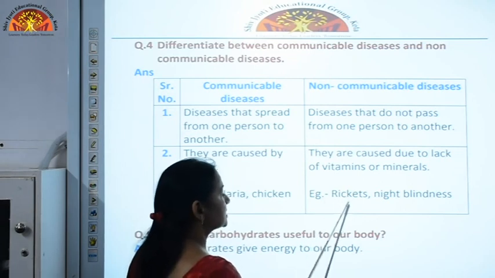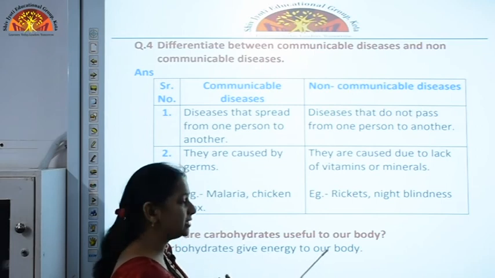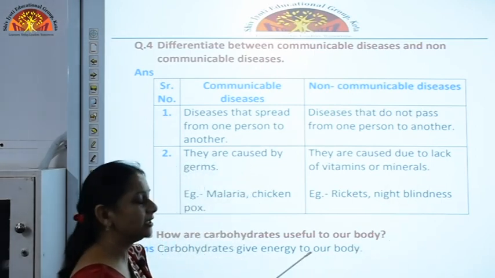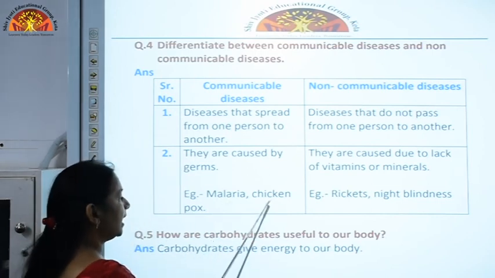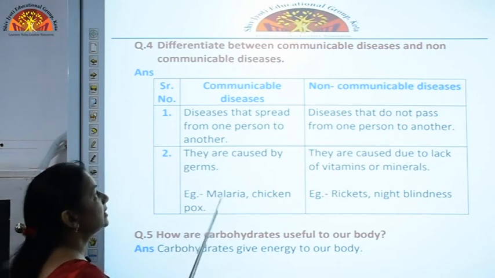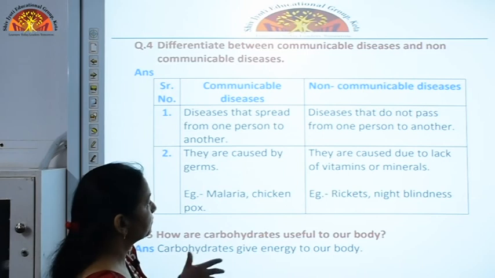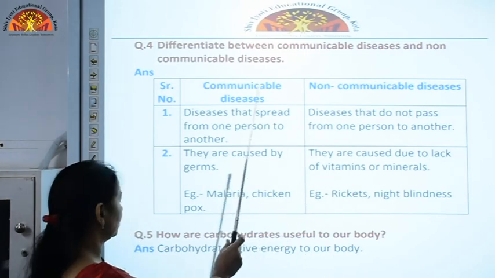Like the examples are rickets, which is caused due to deficiency of vitamin D, and night blindness, which is caused due to deficiency of vitamin A. Here the examples of communicable diseases are malaria and chicken pox. They pass on from one person to the other. So these are the differences between communicable and non-communicable diseases.